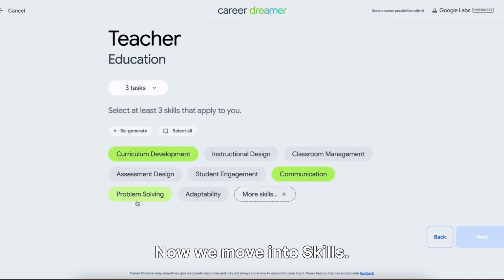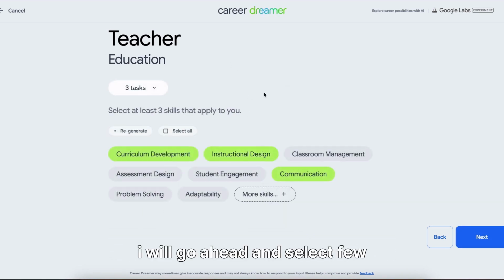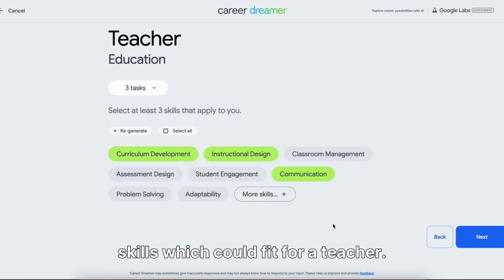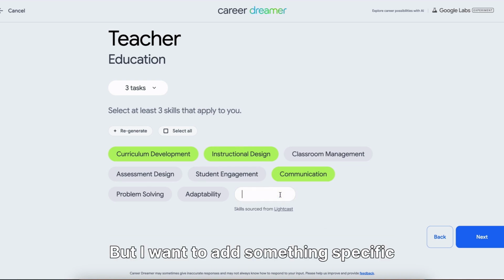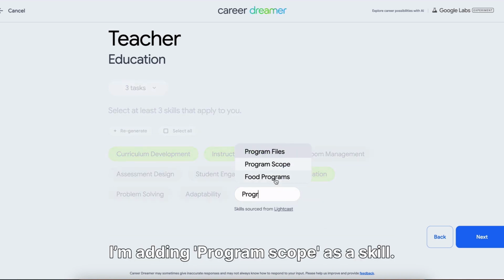Now, we move into skills. The tool has already inferred a lot. I will go ahead and select a few skills which could fit for a teacher. But I want to add something specific that might not be in a standard teacher's job description. I'm adding program scope as a skill.